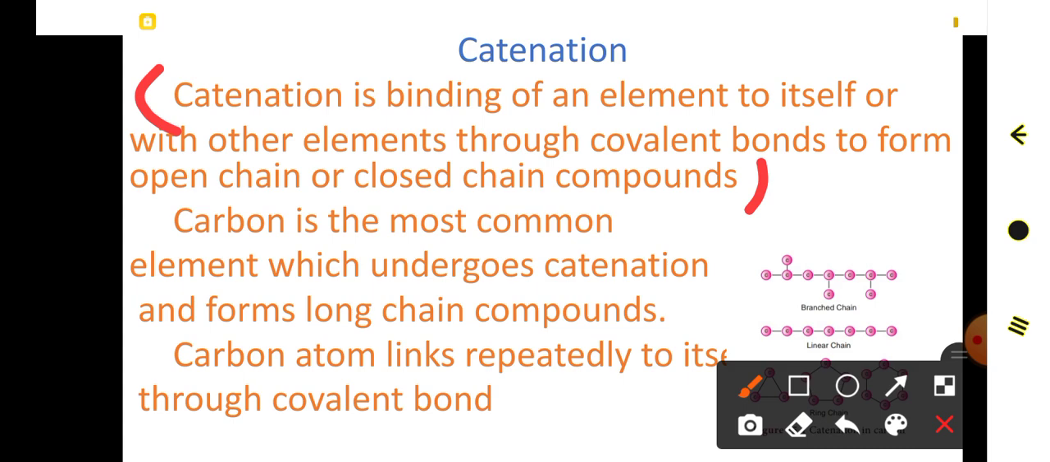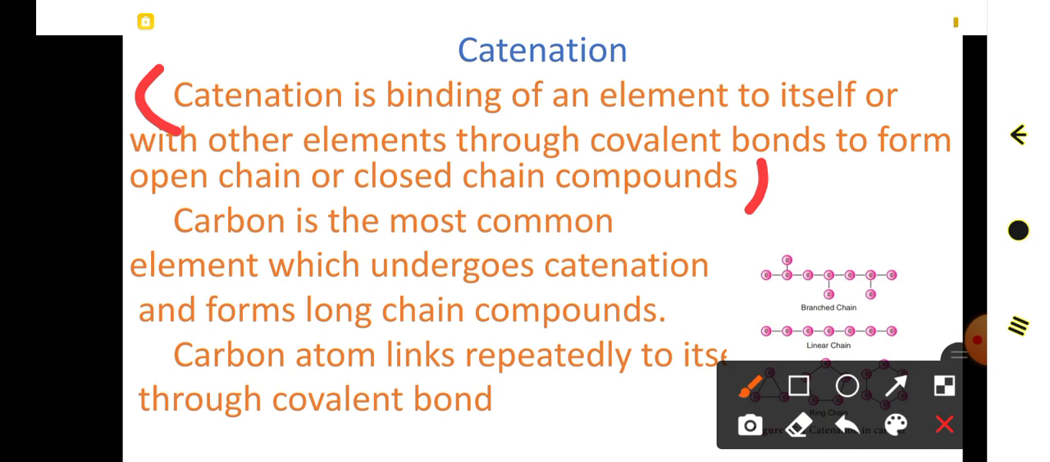Carbon has a higher ability of forming covalent bonds with itself. A carbon can form a bond with another carbon. Also, it can form bonds with many other atoms, and that ability of the carbon atom is called catenation. Catenation is binding of an element to itself or with other elements through covalent bonds to form either an open chain or a closed chain of compounds. Open chain means the arrangement of carbon atoms in a linear fashion. Cyclic compounds are those in which the carbon atoms are arranged in the form of a closed ring.